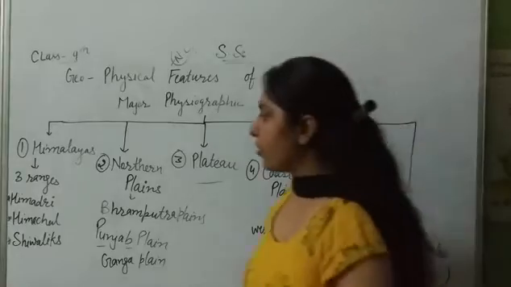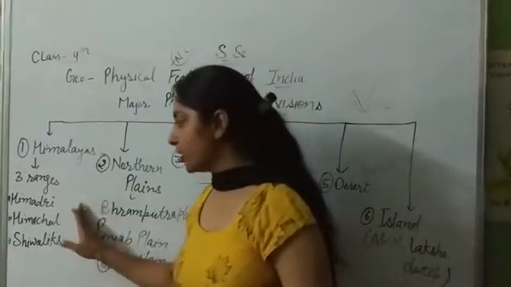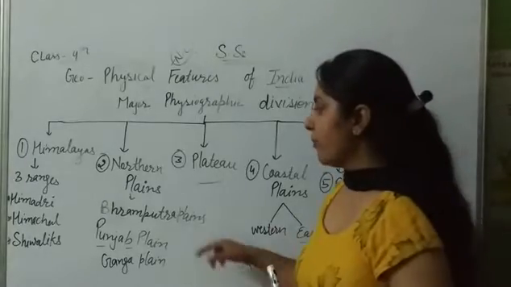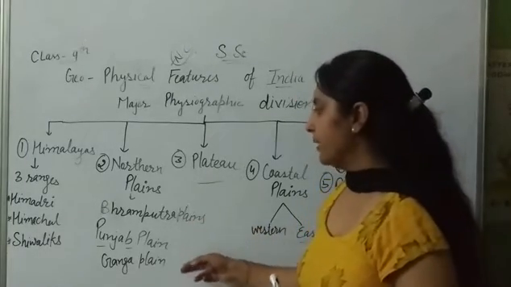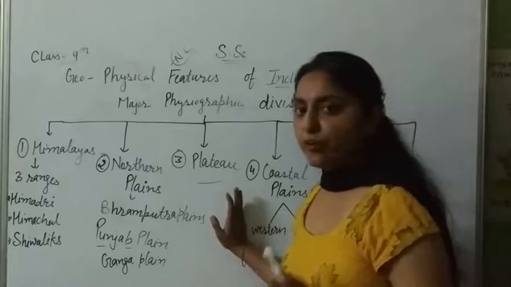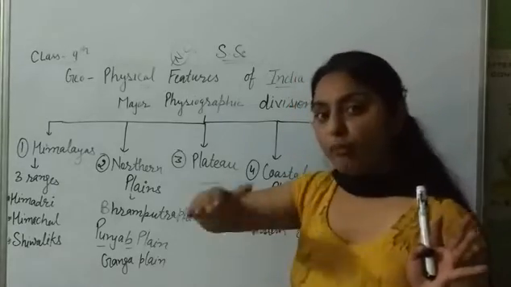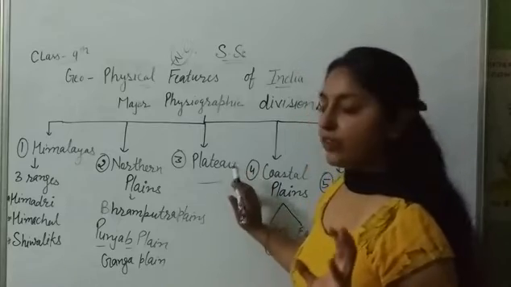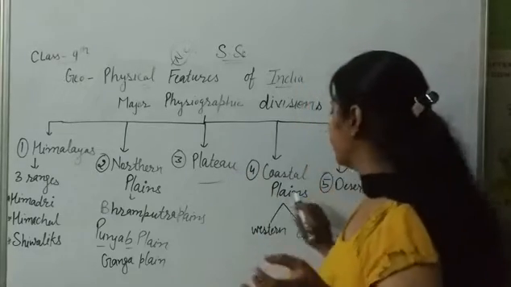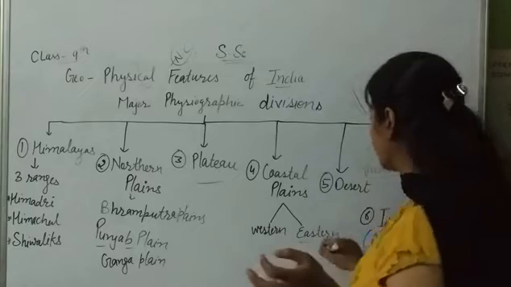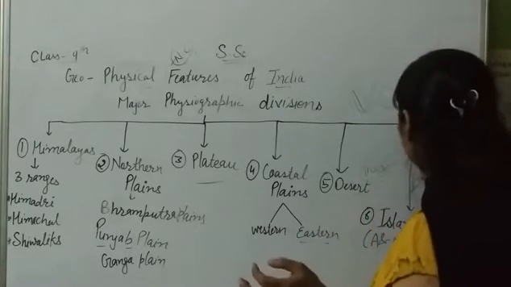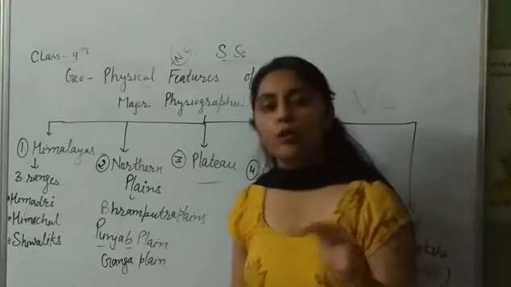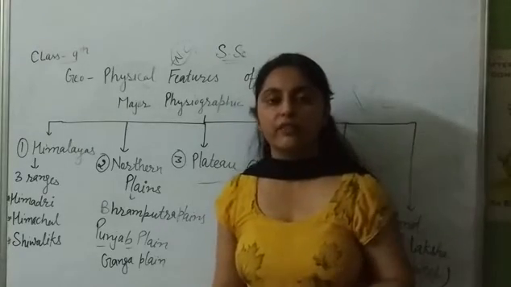Next we studied about the Himalayas. It is categorized into 3 ranges: Himadri, Himachal and Shivalik. Next we studied the northern plains: Brahmaputra, Punjab and Ganga. Plateau is a platform landform. These are further divided into central and Deccan plateau, and next is coastal plains, western and eastern, desert, Thar desert. Next is island, Andaman Nicobar and Lakshadweep Island. I hope you understood all the 6 physical features of India.